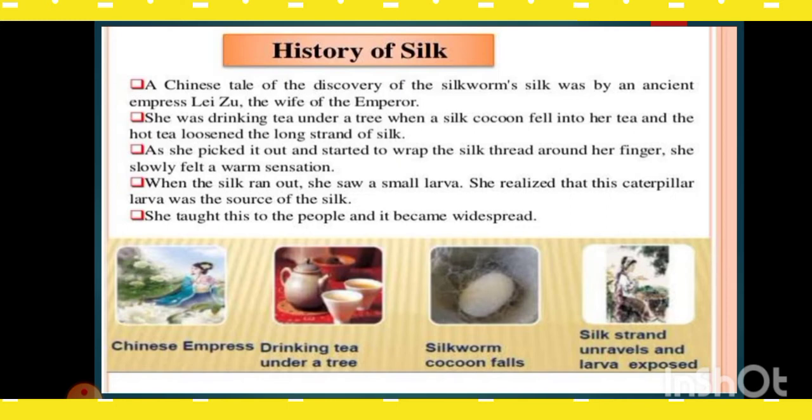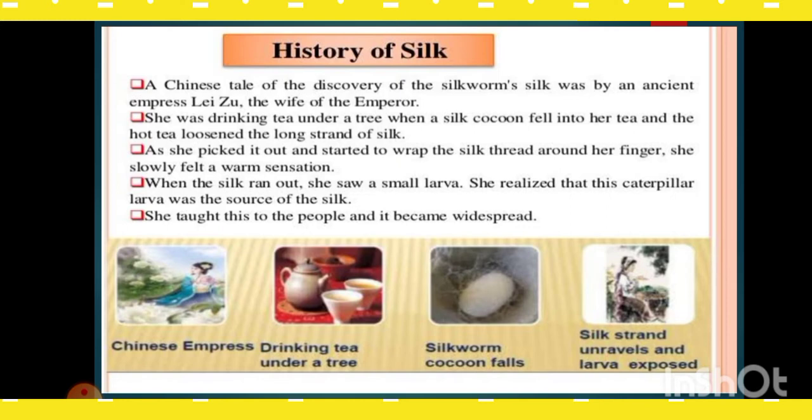As she picked it out and started to wrap the silk thread around her finger, she slowly noticed a warm sensation. When the silk ran out, she saw a small larva. She realized that this caterpillar larva was the source of the silk. She taught this to the people and it began to spread to nations worldwide.